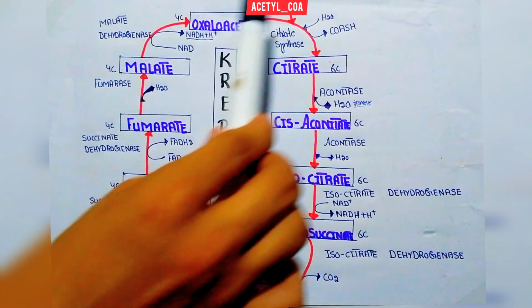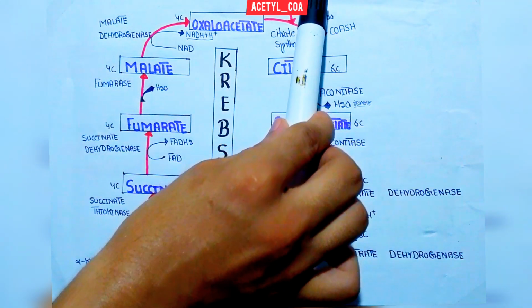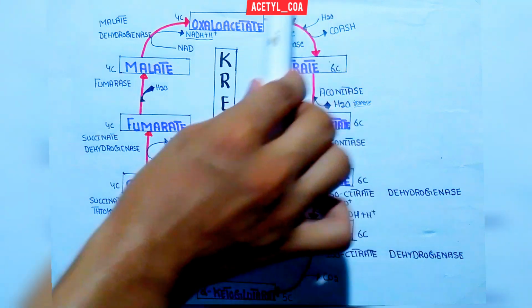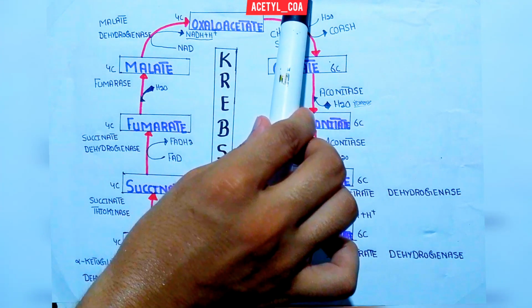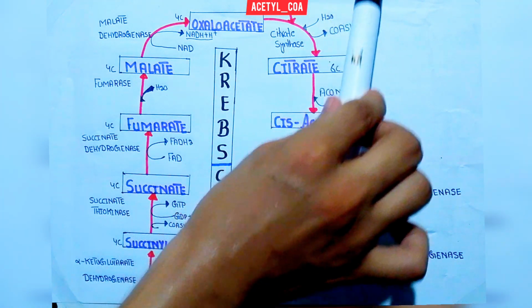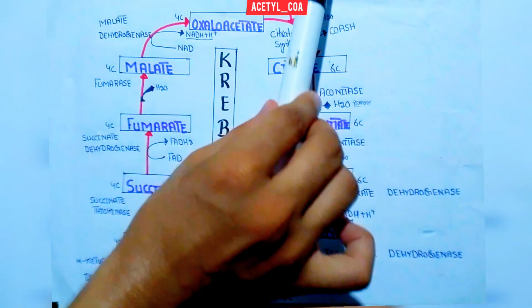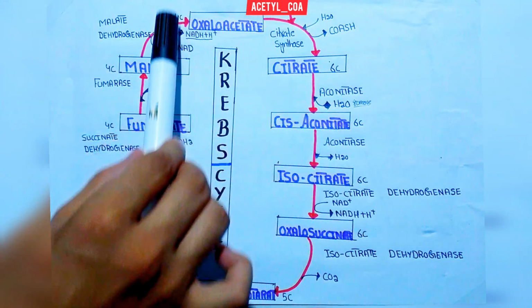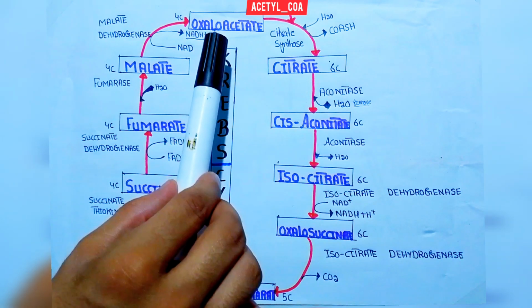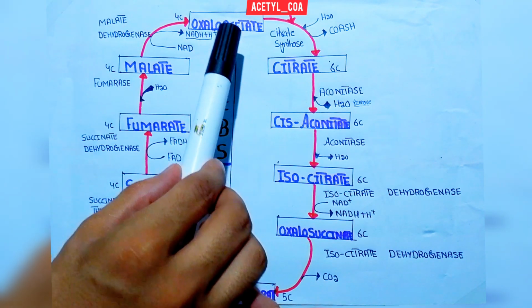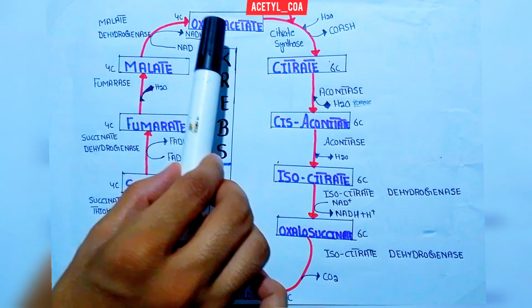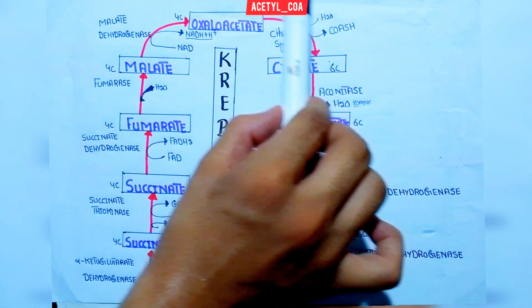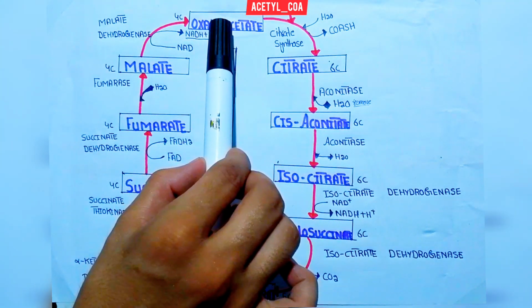Acetyl coenzyme A is a 2 carbon compound. It will combine with a substance present in the mitochondrial matrix, a 4 carbon compound, that is oxaloacetate.